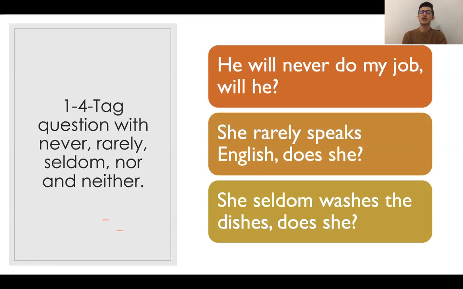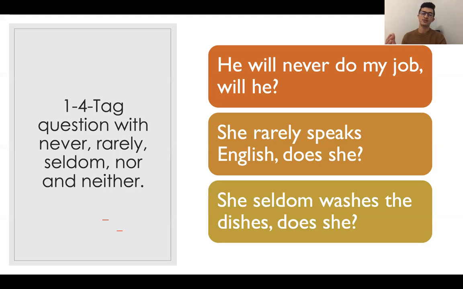The other type of tag question is the tag question with neither, rarely, seldom, nor, and neither. These are adverbs. When you see this kind of adverb in a sentence, it automatically changes the sentence meaning to negative, or the sentence is close to a negative formula.